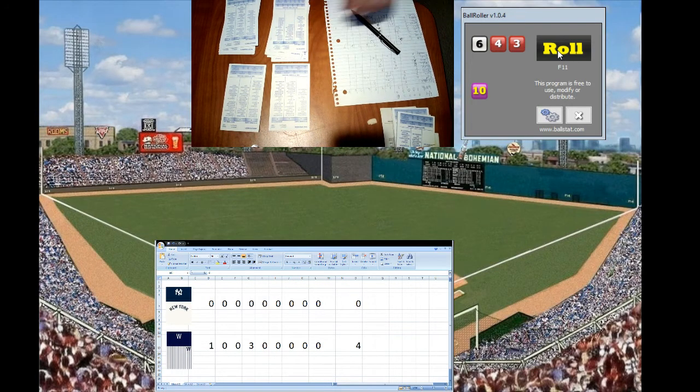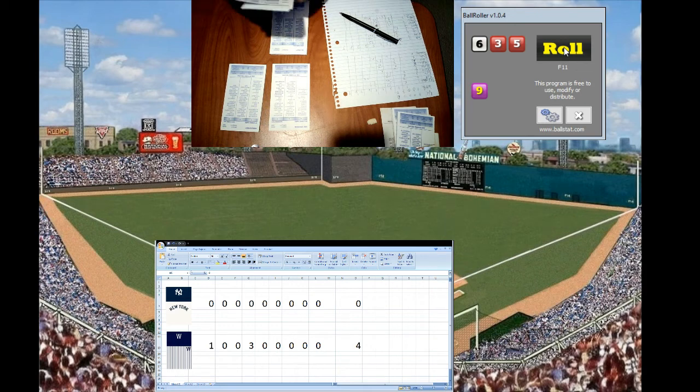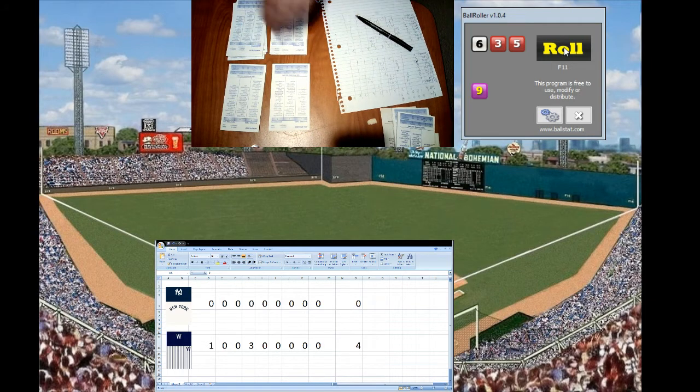Ruth is 1 for 3, and here is Del Pratt. So Pratt, the batter, fly to center, ground to third, 0 for 2. Erickson with the windup. Here's delivery. That's going to be a 6-8. That's a fly ball to left field. That will be the left fielder for the Senators, and that will be Clyde Millan, and makes the catch for the second out in the sixth. So Pratt 0 for 3. Here's Musial. He's 0 for 1 with a walk.